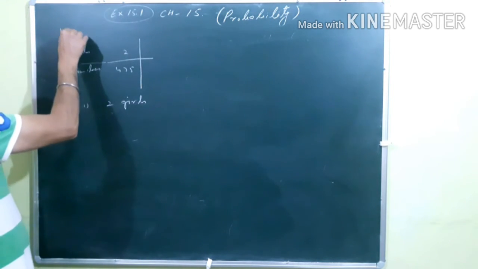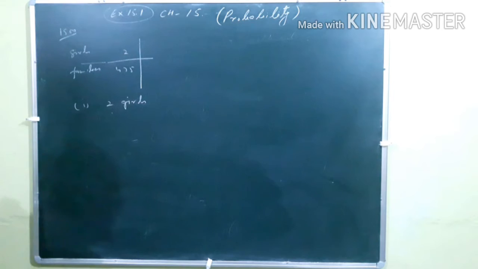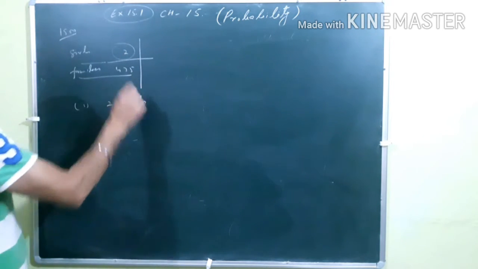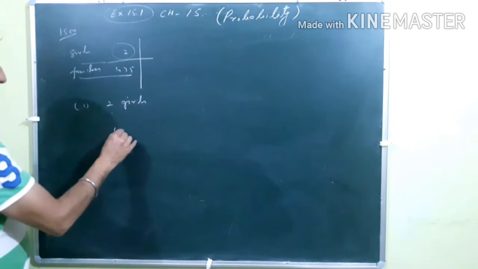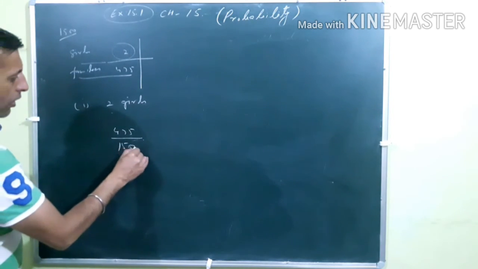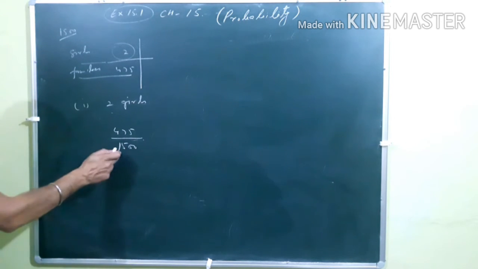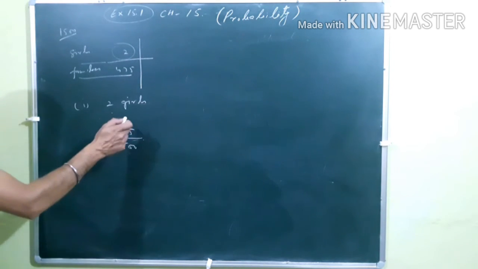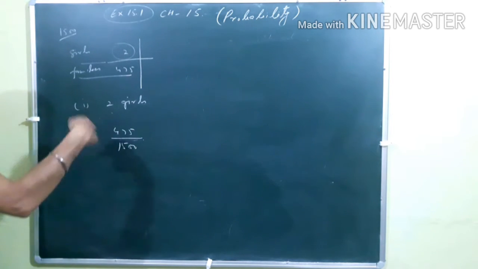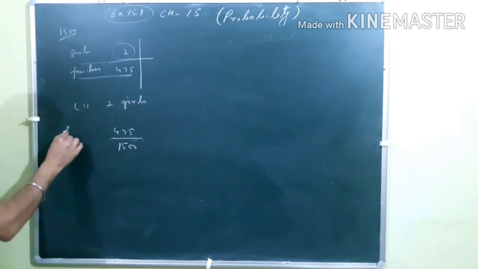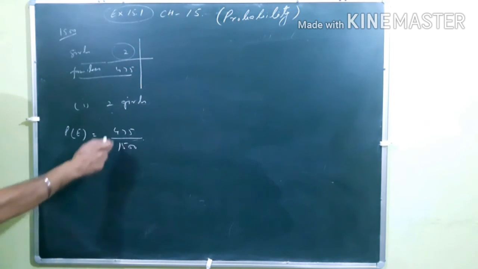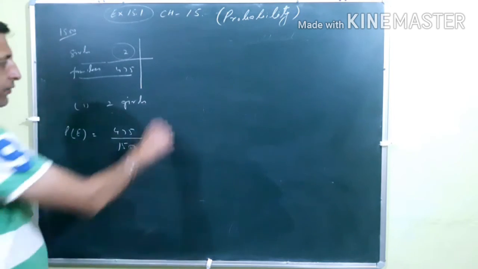Total families are 1500 and the families having 2 girls are 475. So the probability of 2 girls is equal to 475 by 1500, that is 19 by 60.